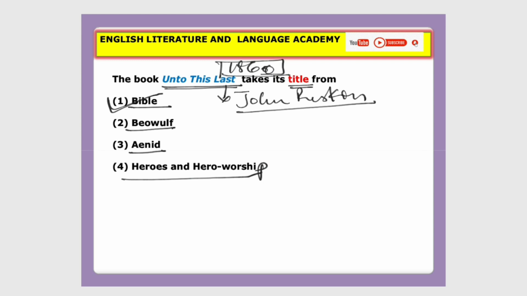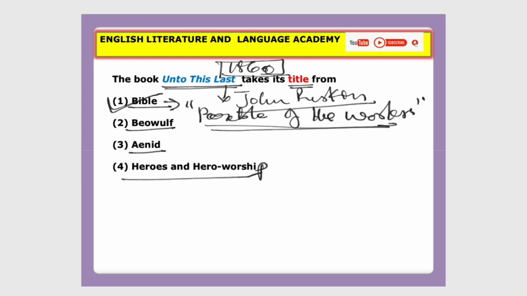Okay, so the title was taken from the Bible. In the Bible, we have the parable. A parable means a story, the story of the workers. From this incident, John Ruskin took this title, Unto This Last.